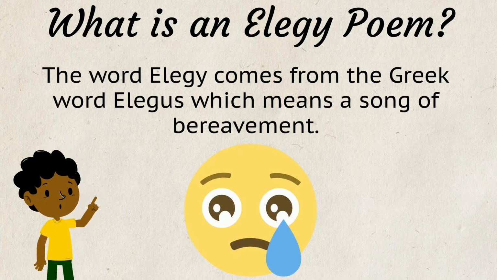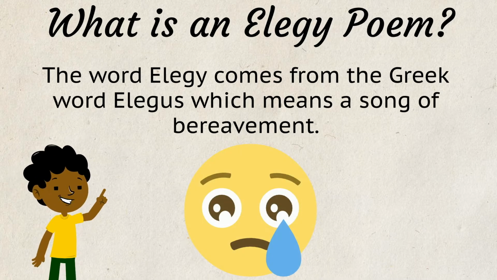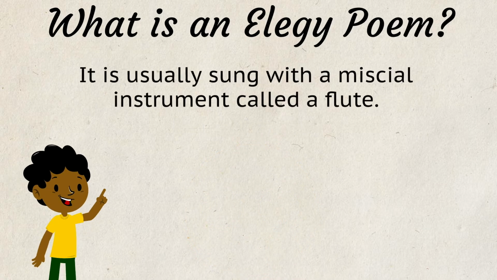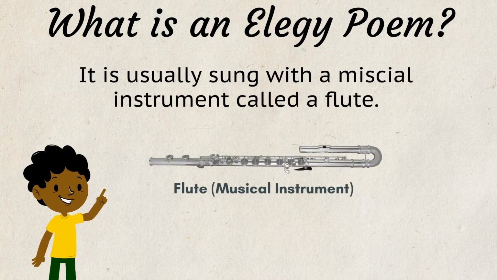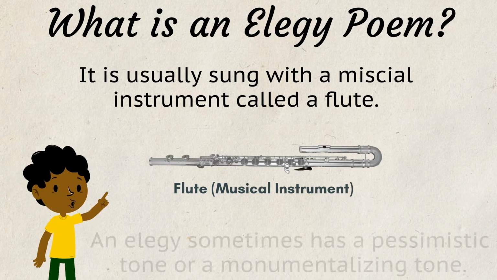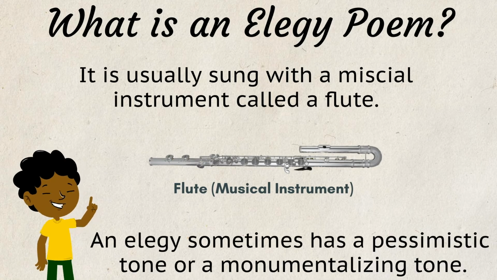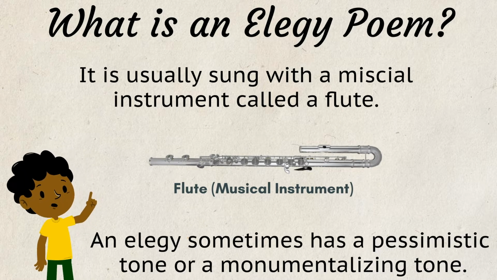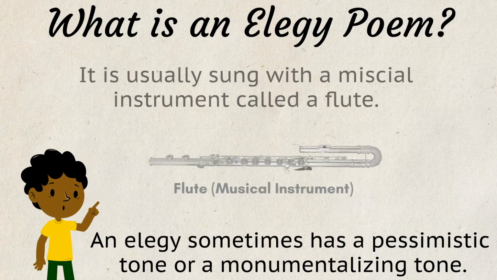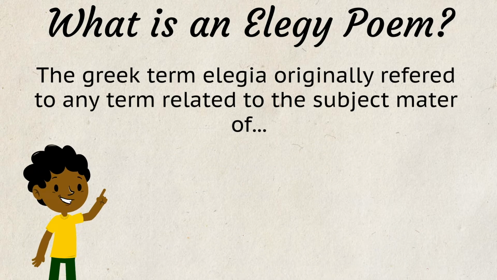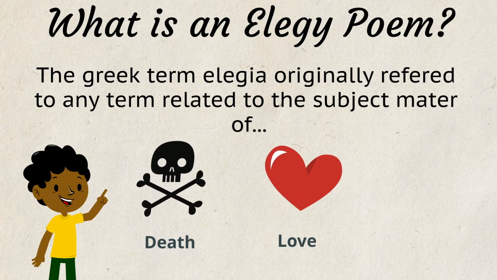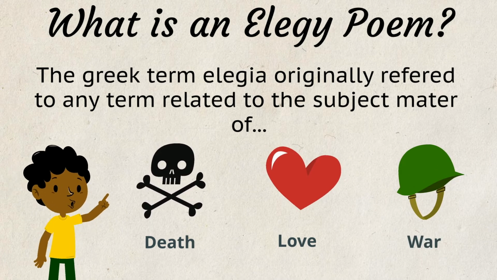The word elegy comes from the Greek word elegus, which means a song of bereavement. It is usually sung with a musical instrument called a flute. An elegy sometimes has a pessimistic tone or a monumentalizing tone. The Greek term elegia originally referred to any term related to the subject matter of death, love, and war.